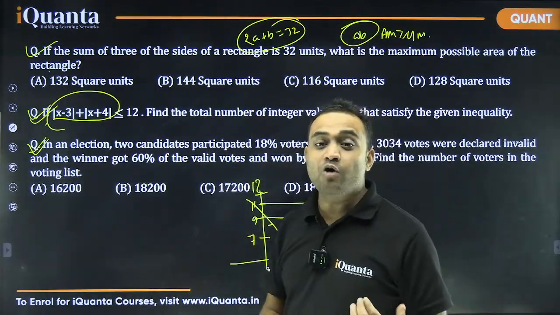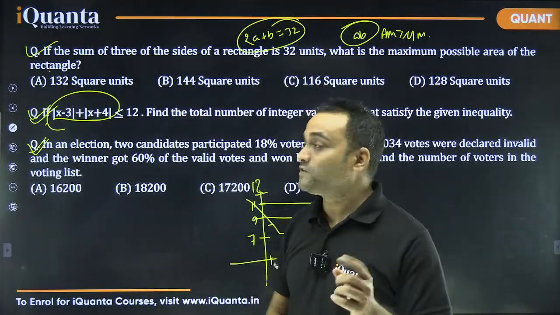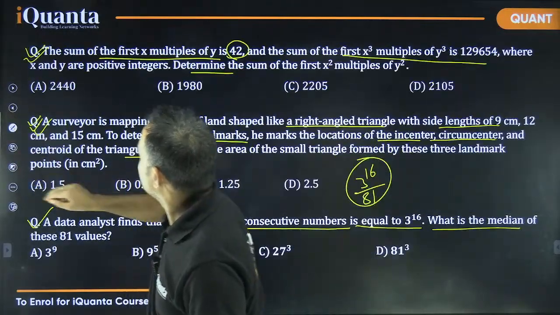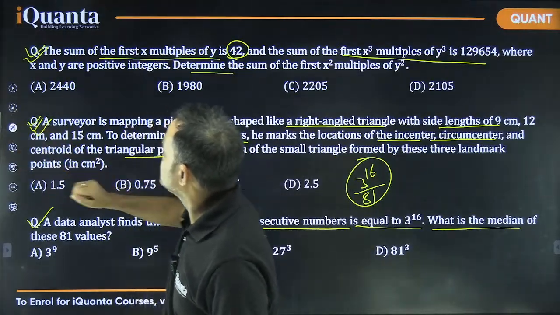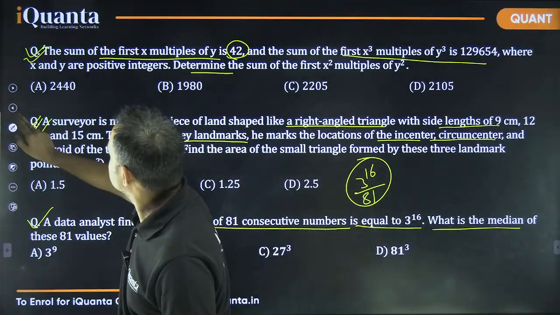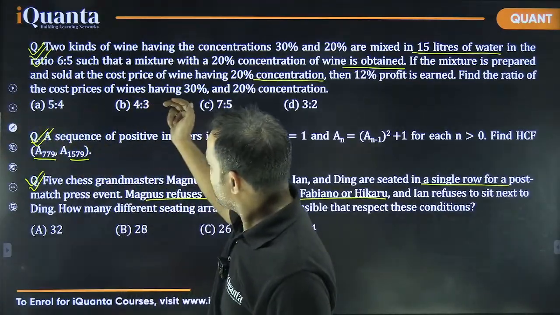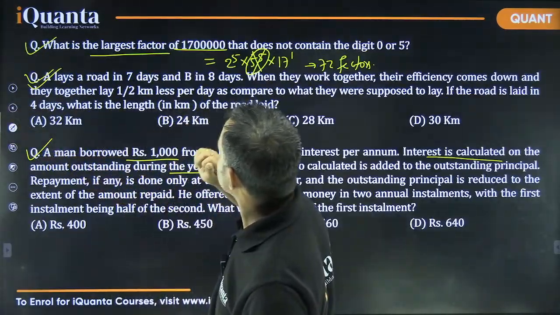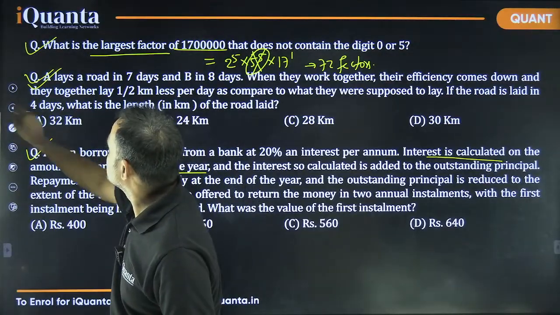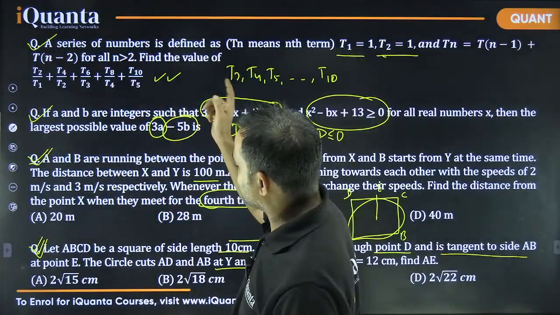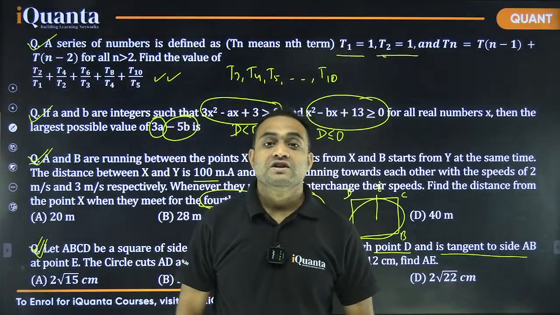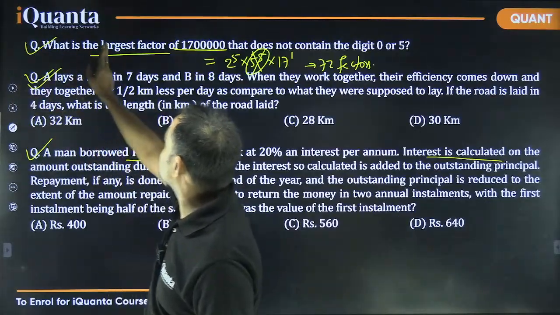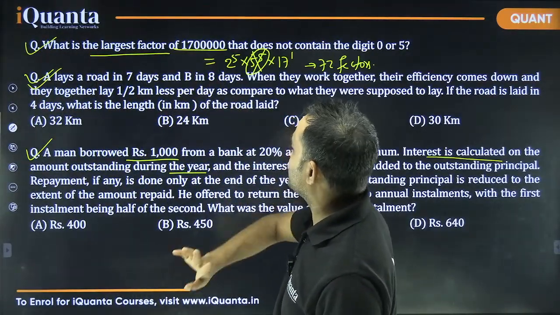Let's count how many questions we were able to do in our first round. 1, 2, 3, 4, 5, 6, 7, 8, 9. 9 questions, and if you exclude questions like this one, we are left with 8.